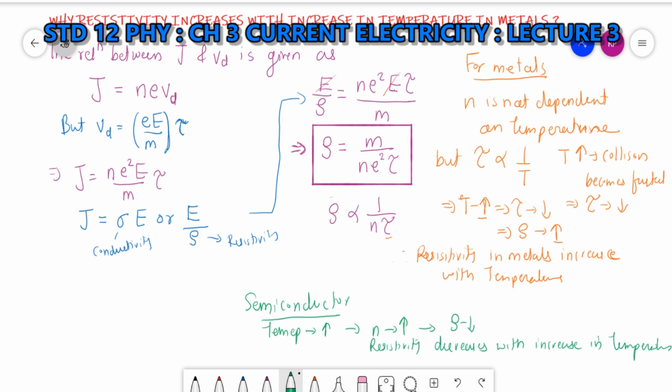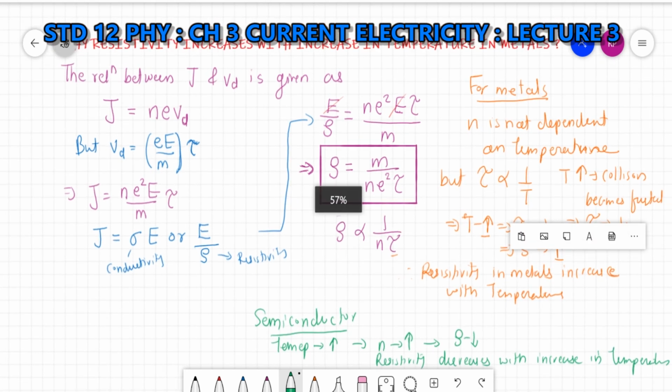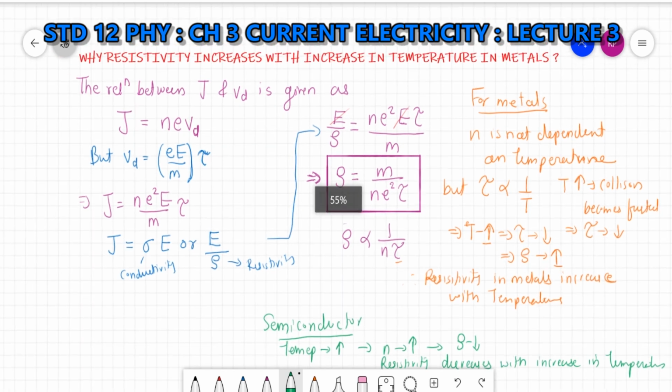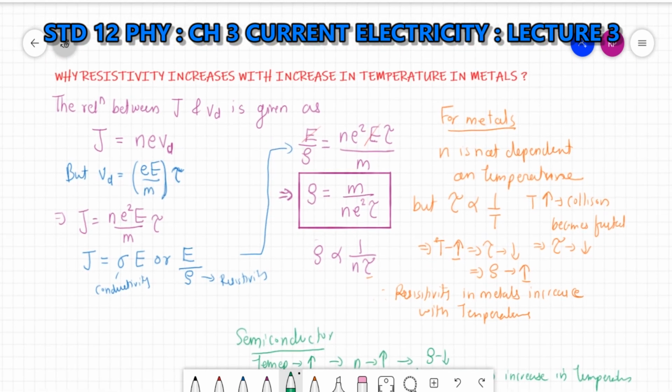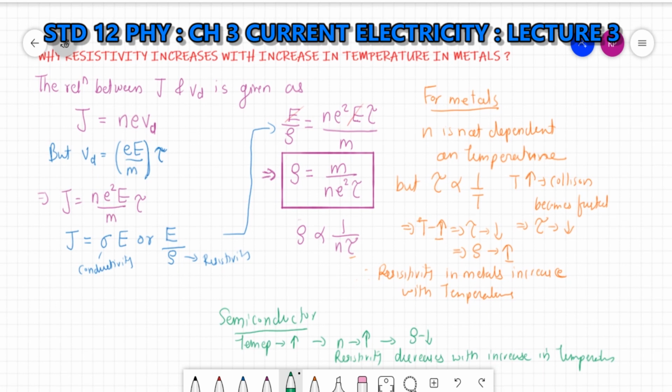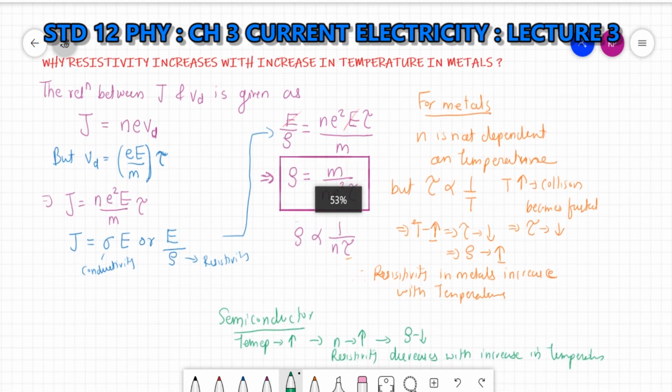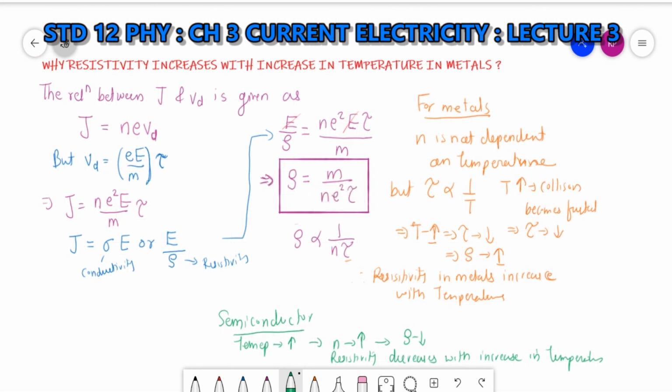So this was about the topic: why resistivity increases with increase in temperature in metals. Just note it down.